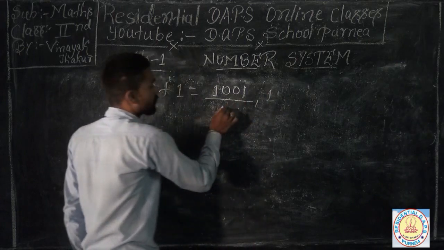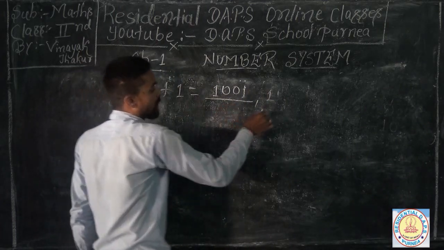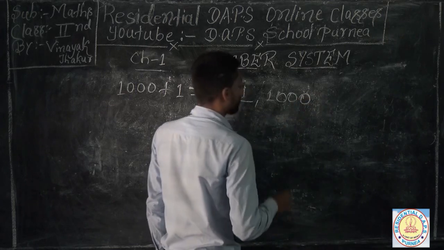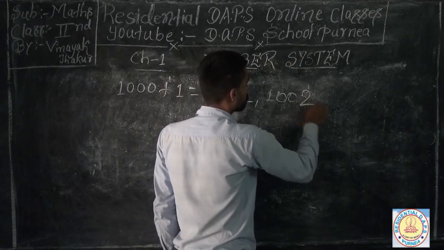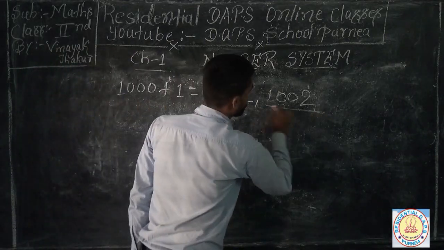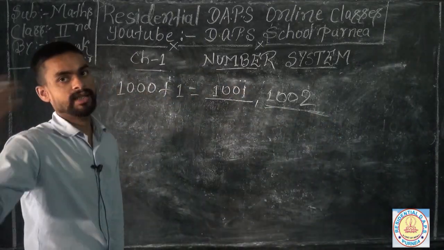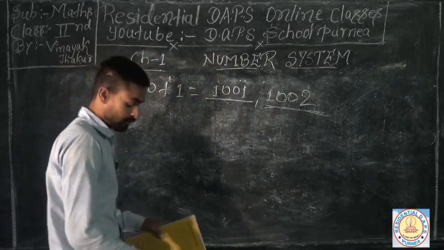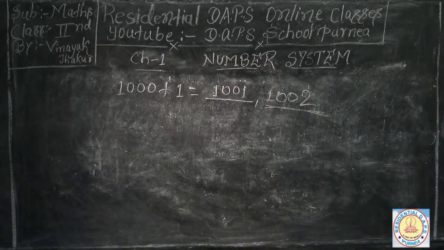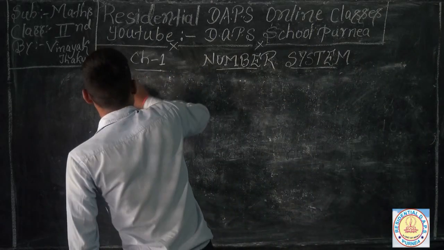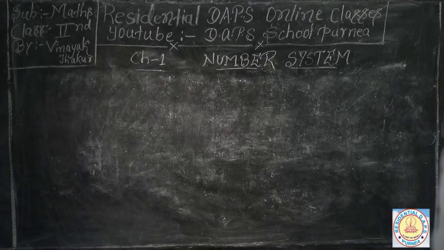If you add 1 to 1001, you can get the next number 1002, like that, and so on. You can get 1000 to 10,000, lakh, and so on, many more. This is all your up next number.